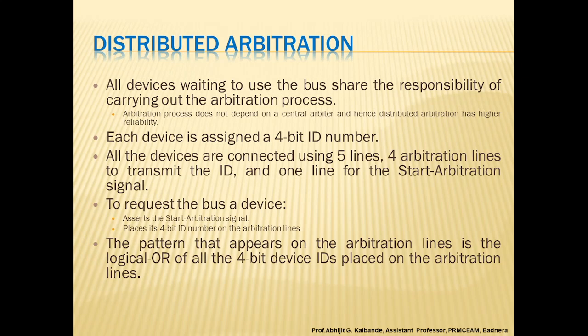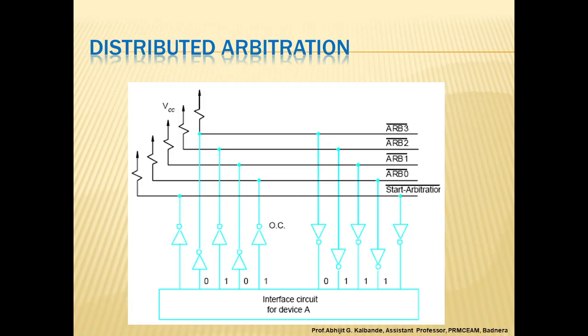To request the bus, a device asserts the start arbitration signal and places its 4-bit number on the arbitration lines. The pattern that appears on the arbitration lines is the logical OR of all the 4-bit device IDs placed on them. Distributed arbitration means that all the devices waiting to use the bus have equal responsibility to carry out the arbitration process, without using a centralized arbiter. Here you can see the graphical representation of it.